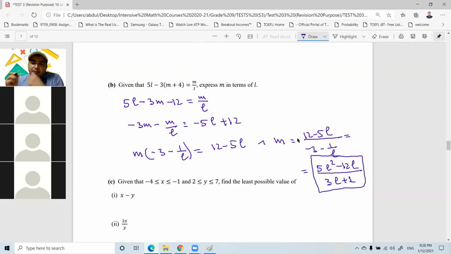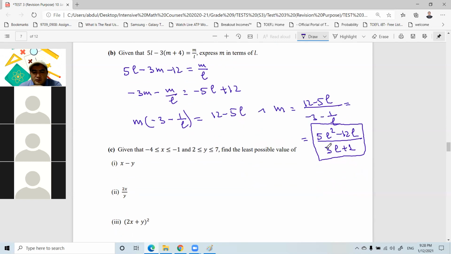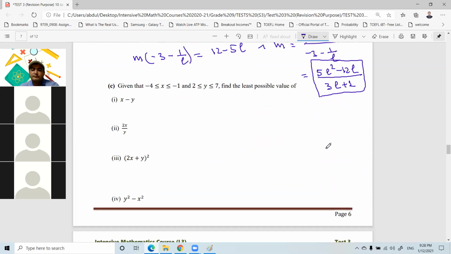So we have made m the subject of the formula, or we have expressed m in terms of L. And we know that actually that thing is very, very important in math, right? And a lot of times we need to change the subject of the formula. And that's why, just to practice this, the question is given here.